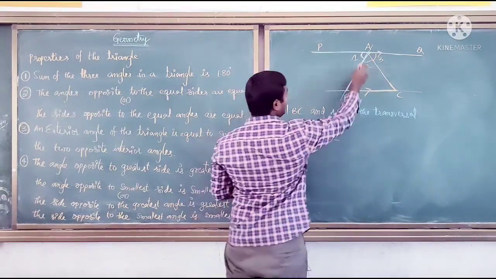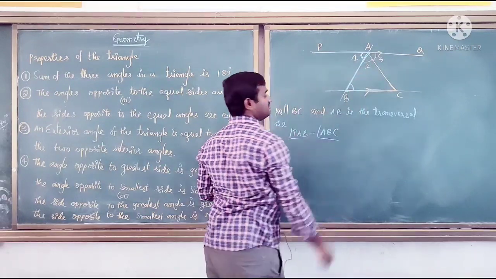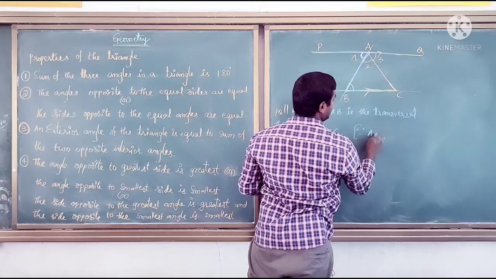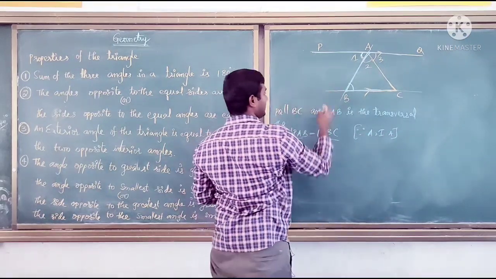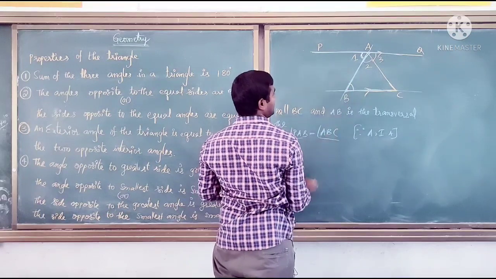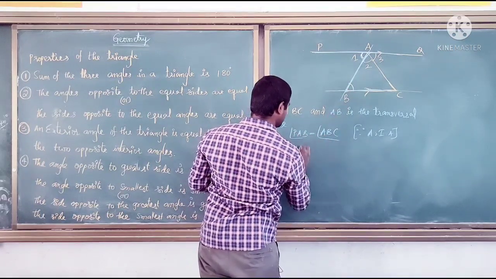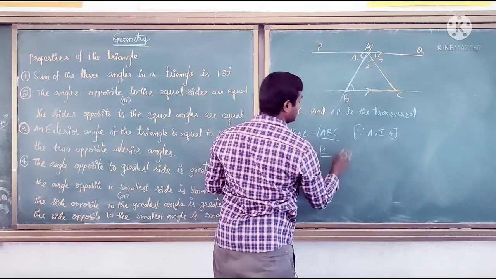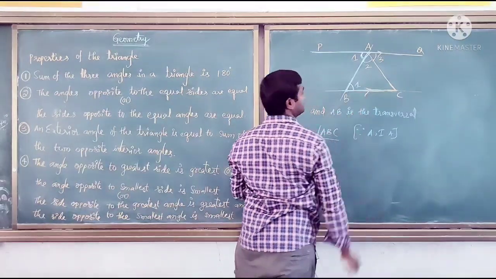Why? Because these two are alternate interior angles. So angle PAB is 1, then angle ABC is also angle 1. I am putting angle 1 here.